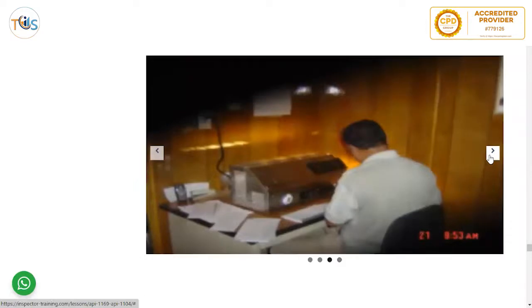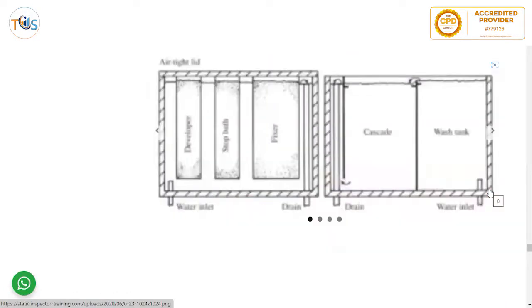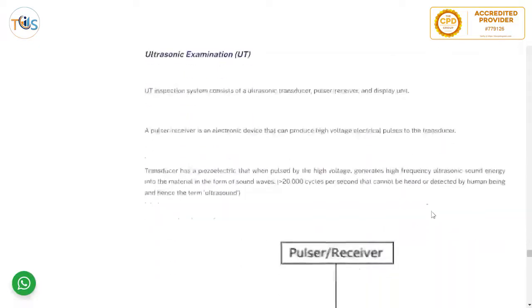There is a radiograph viewer, and there is a strong light behind it, so you can see the radiograph. You might have seen something like this in a hospital on the wall. This is a close view of the radiograph. There is a scale or a ruler to show what you're looking at, and then you can see the traceability, all these numbers for traceability of the weld. This is what we just talked about.